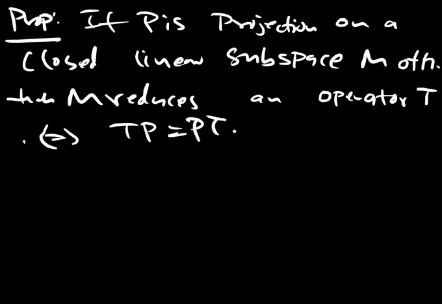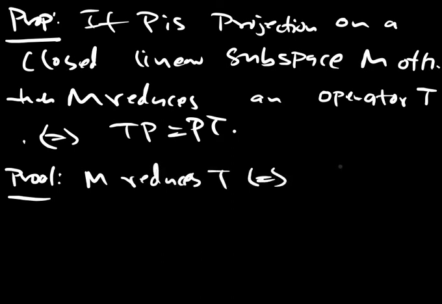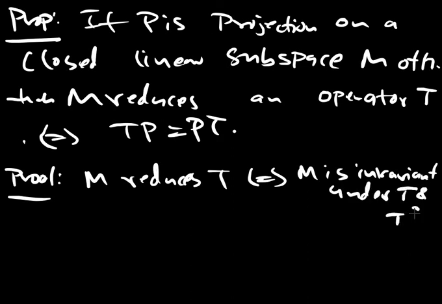So proof. M reduces T if and only if M is invariant under T and T star.